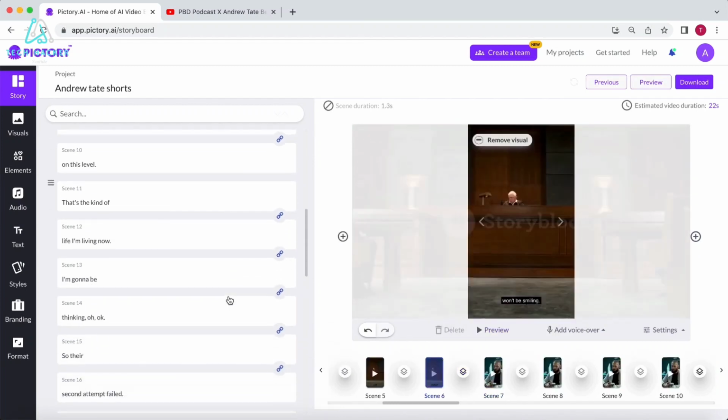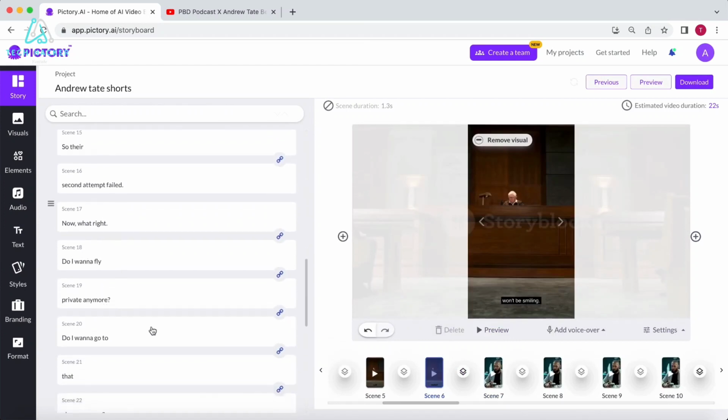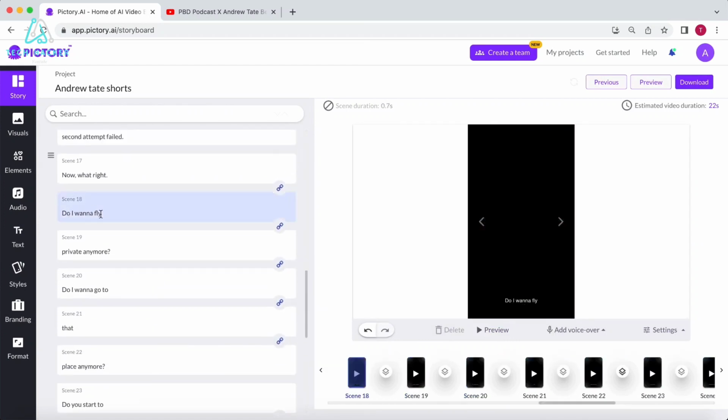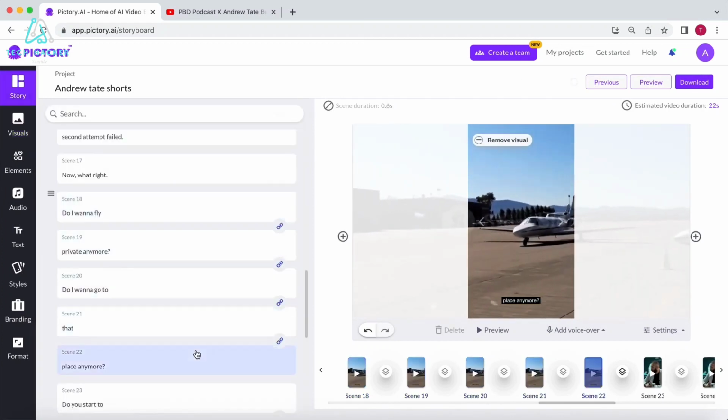Now go back to the text and quickly read it to find other parts where you can add B-roll footage. For example, they talk about him replying with his private jet. Again, go to visuals and search for jet. I will do the same for the last part, but this time, searching for plane crash footage.